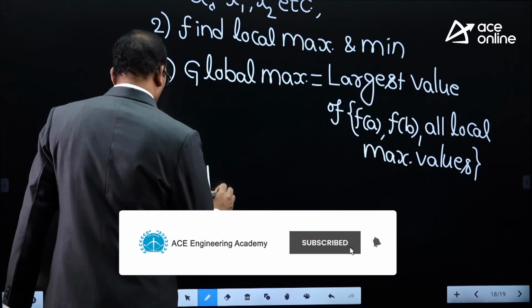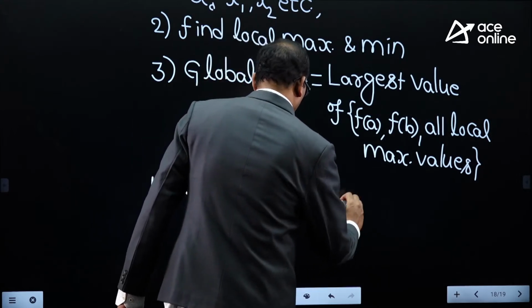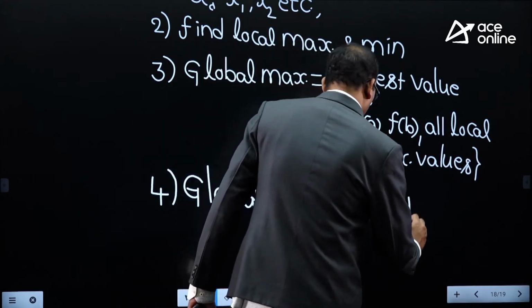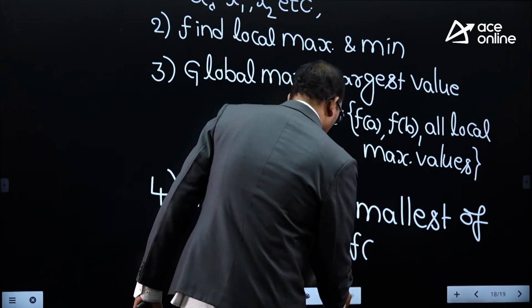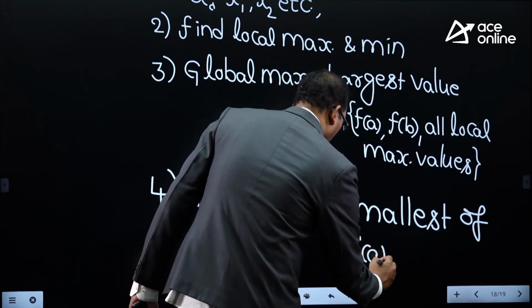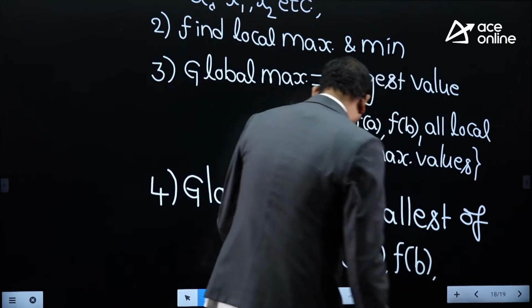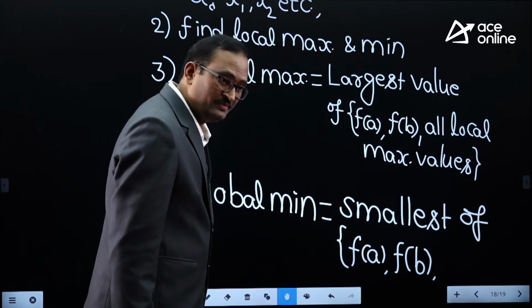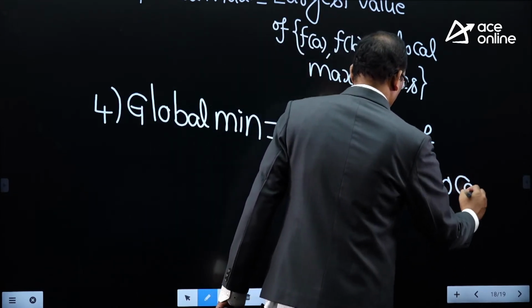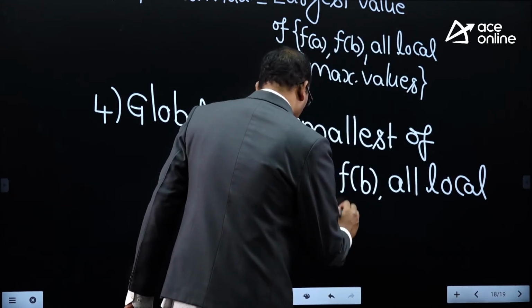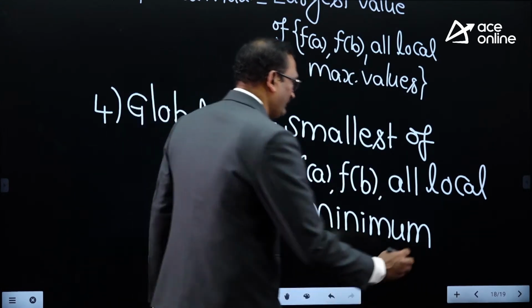So what is the global minimum? Global minimum means the smallest value of f of a, f of b, and all local minimum values.